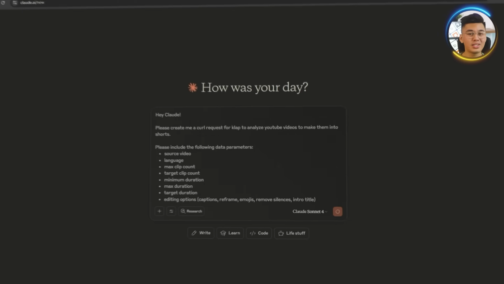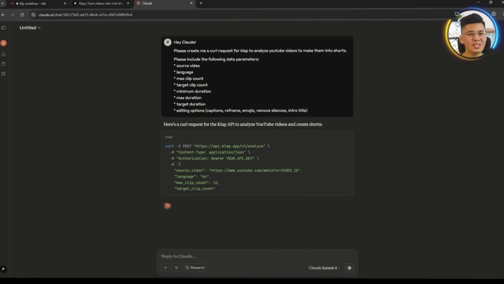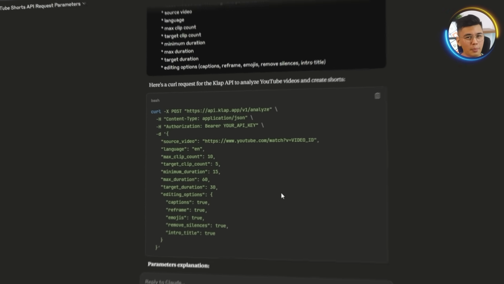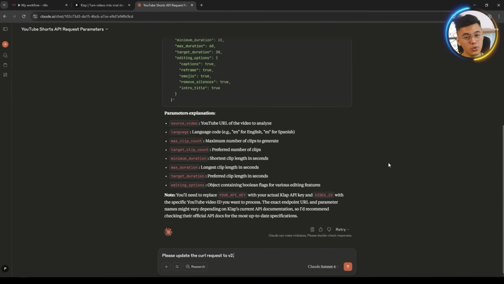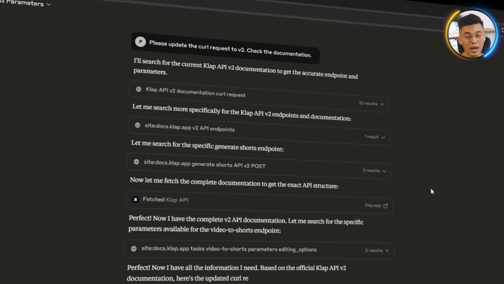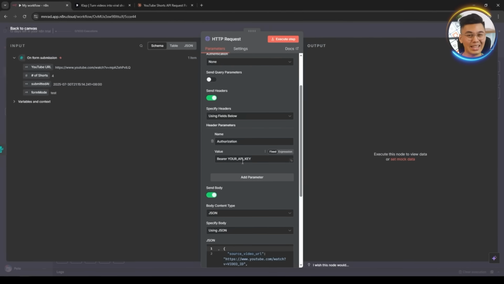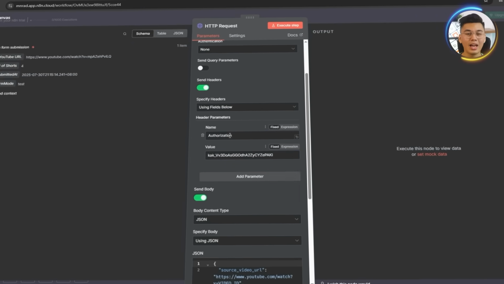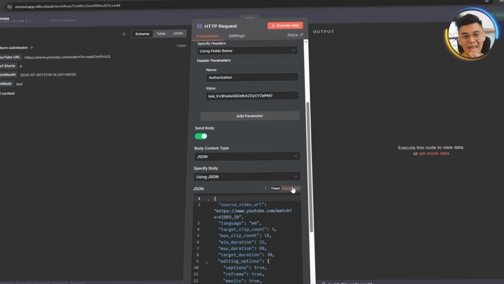Claude replies with a CURL command, but it's giving us the older V1 API parameters. So we will quickly follow up and ask for the updated V2 version. After Claude responds with the correct CURL for the V2 endpoint, we'll head back into N8N. Click the Import CURL button on the HTTP request node and paste the command directly in.